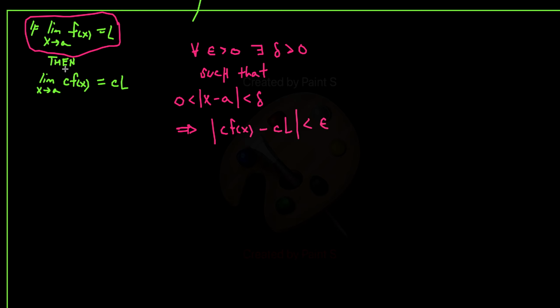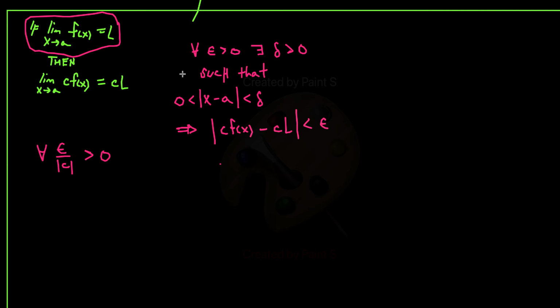So if you look at this here, you know that for all epsilon, and in particular, you know that for all epsilon divided by the absolute value of c, is greater than 0. I know by the definition of a limit that this holds for any number greater than 0, including the epsilon I talked about here, which was any epsilon. Now, let's say c is not 0. The result is trivial when c is 0. We'll talk about that at the end. But let's imagine c is some non-zero value.